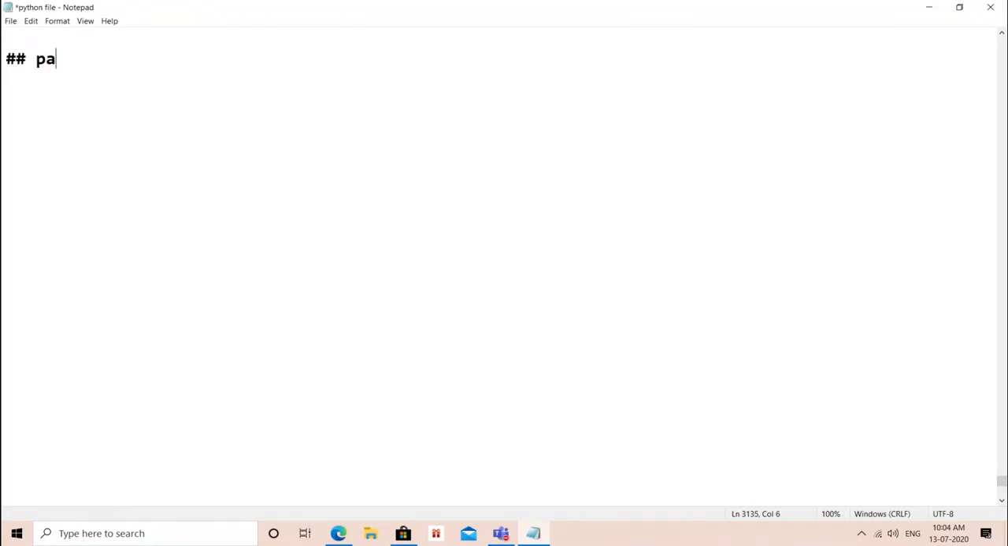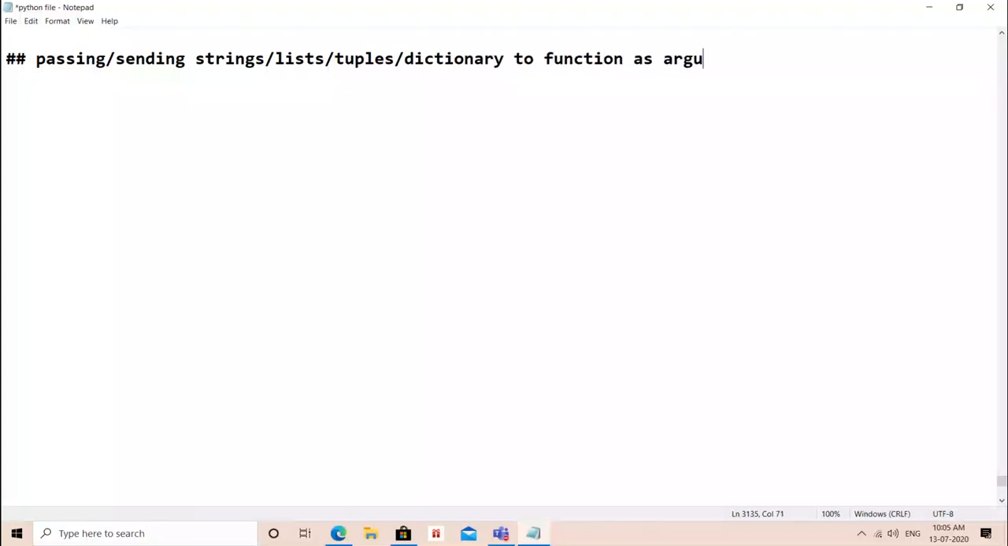Fine. Now, next very important, passing string. Passing का मतलब क्या है? Sending strings, lists, tuples, dictionary to function as argument. Simple.